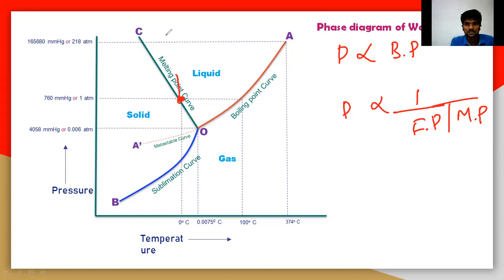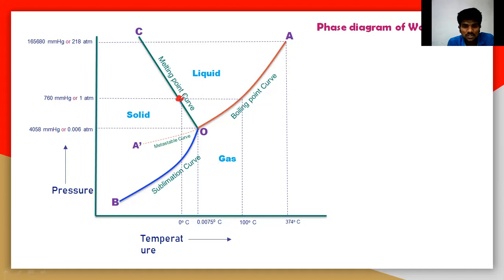When you are increasing the pressure, see here, what happens? The temperature is decreasing. Again, you can increase the temperature or decrease the temperature. When you decrease the temperature, the pressure is increasing. So the point you should remember here is that the pressure is inversely related to the freezing point or melting point. That means the freezing point at this particular point decreases when you increase the pressure. This is the reverse of the boiling point.